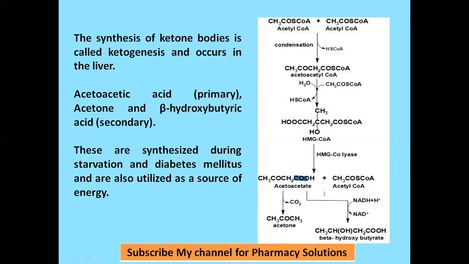This acetoacetate on dehydrogenation, that is two hydrogens are removed from this and added to this carbon atom. You can see that it will form CHOH. The other things remain the same in the structure. So CH3, CHOH, CH2, CO, that is beta hydroxybutyric acid or butyrate. That's how these three ketone bodies are synthesized. Ketone body one is acetoacetate, second is acetone, third is beta hydroxybutyrate.